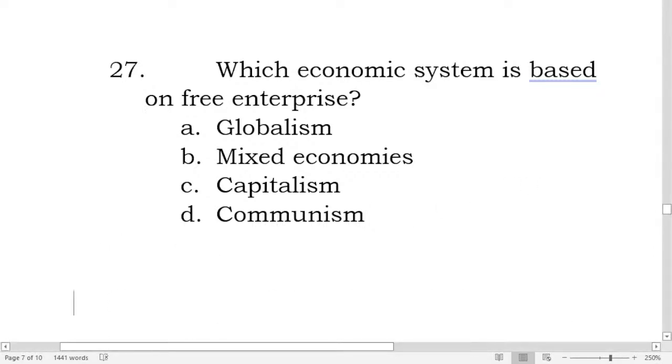Which economic system is based on free enterprise? Is it globalism, mixed economies, capitalism, or communism? So what's your answer for number 27?